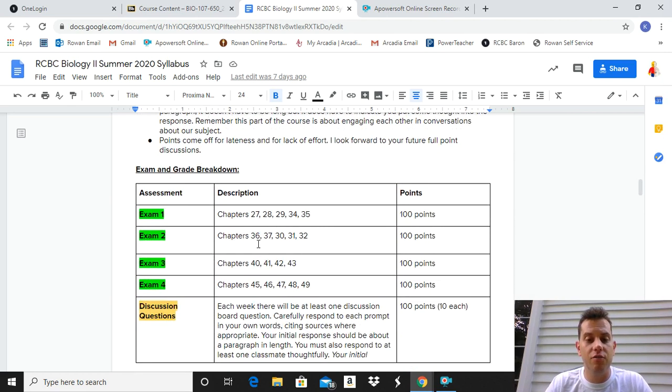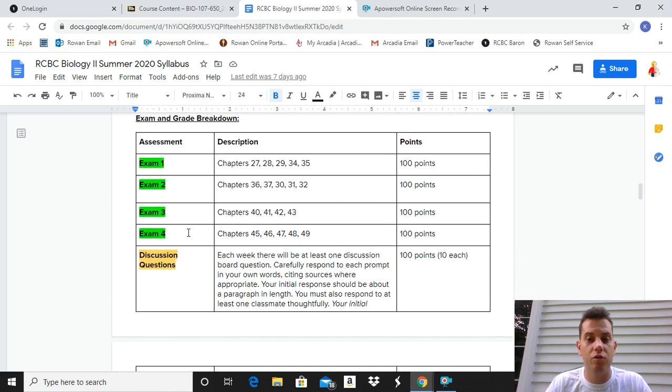So here's the information. Again, the grading breakdown, very important. There are 4 exams, each worth 100 points. They're all on about 5 chapters. This exam 3 is on 4 chapters, so it's a little bit shorter in terms of the amount of content. Same length, though, for the exam.